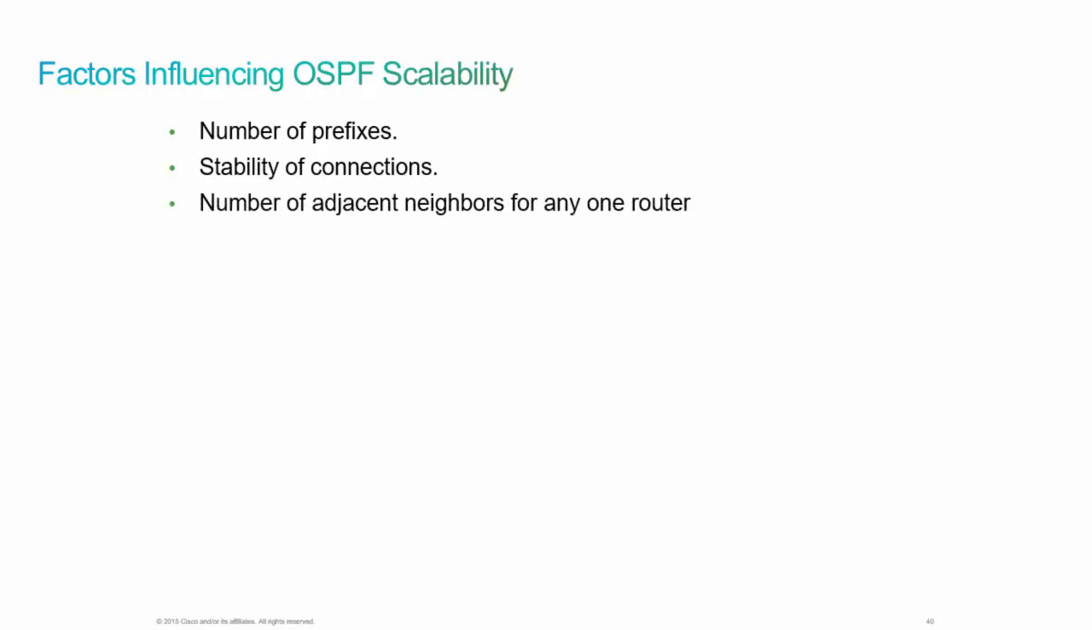Also, the number of adjacent neighbors for any one router is going to have some influence on the scalability of OSPF. So think in terms of having a router with 100 neighbors. Well, 100 neighbors are going to be flooding link state advertisements through the network. We're going to have to handle these link state advertisements as they get flooded through the network. So we're going to handle this times 100, right? And so if we have 100 neighbors, 200 neighbors, 300 neighbors, the more neighbors we have, obviously our scalability with OSPF is going to be affected, right?